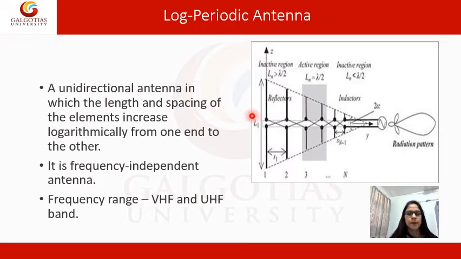Log periodic antenna. As the name implies, log means it is logarithmic, and periodic means it has a fixed period. So if it has a fixed period, then it has to be independent of frequency. See, it is a unidirectional antenna in which the length and spacing of the elements increase from one end to another. From the figure it is clear that it increases from one end to another.